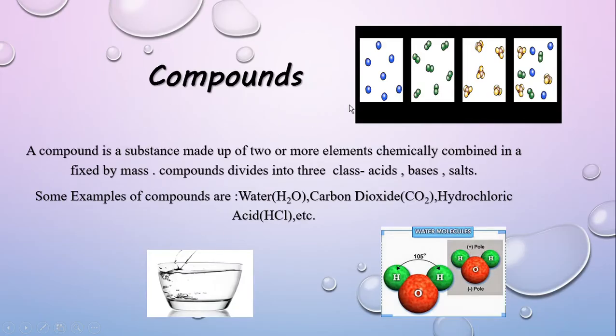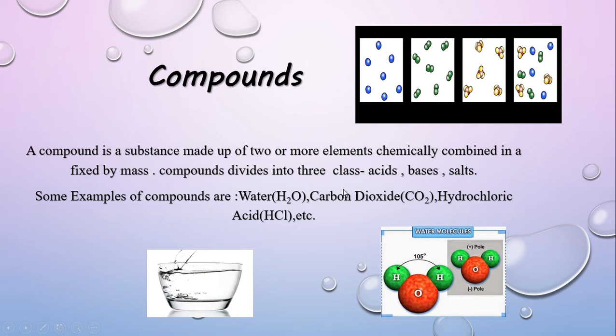Compounds. In this picture, these molecules are of the same type, so we can say this picture is of elements. Here two or three elements combine with each other and form a compound. So a compound is a substance made up of two or more elements chemically combined in fixed proportion by mass.